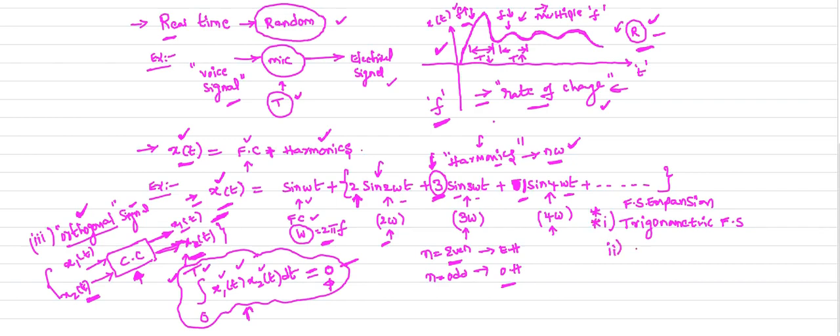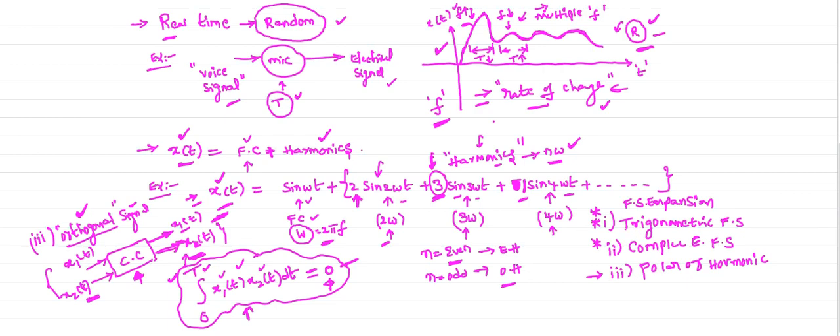The next one is the complex exponential Fourier series expansion. This is also important. The third type is the polar or harmonic Fourier series expansion, which is not that important.